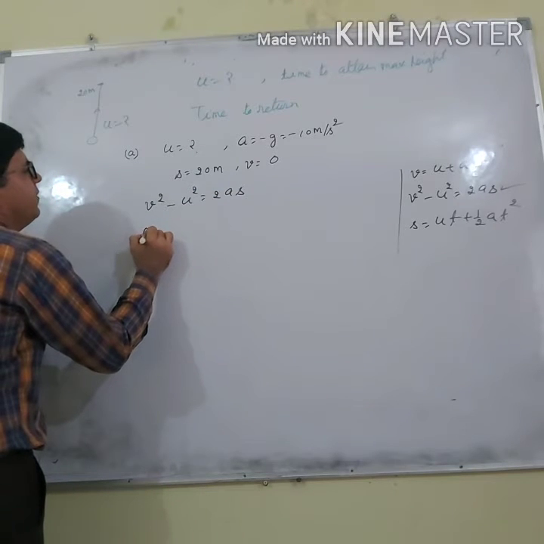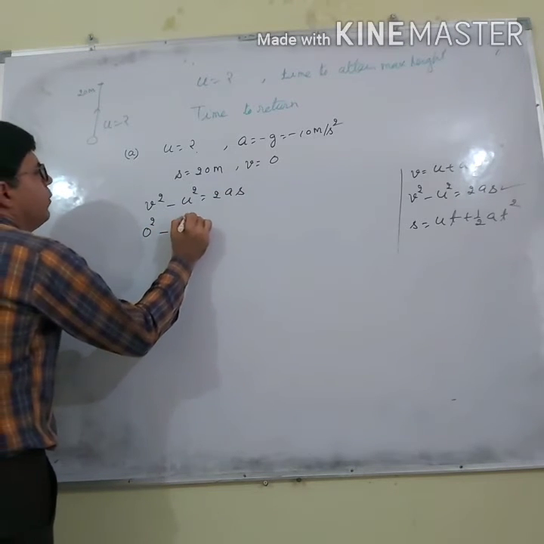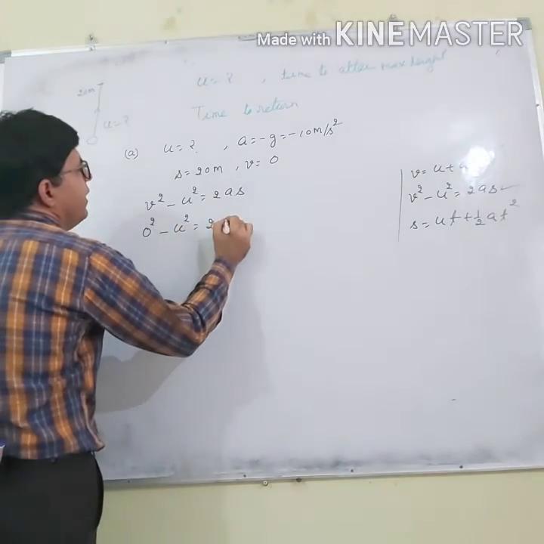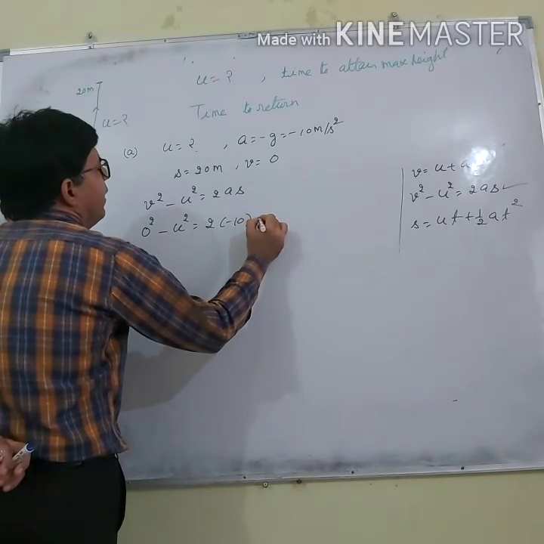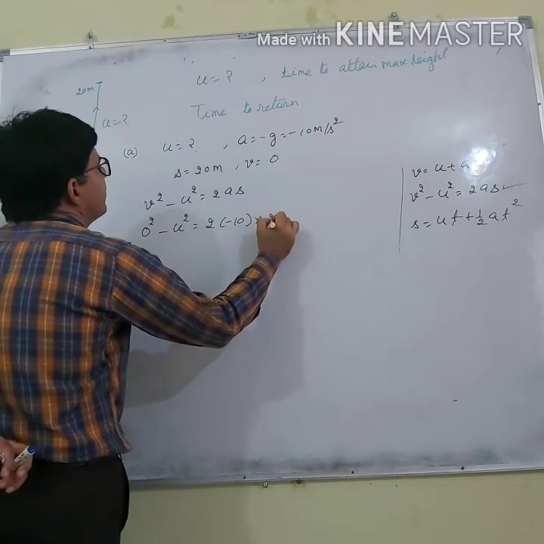V is 0, u I have to calculate, a is minus 10, and s is 20.